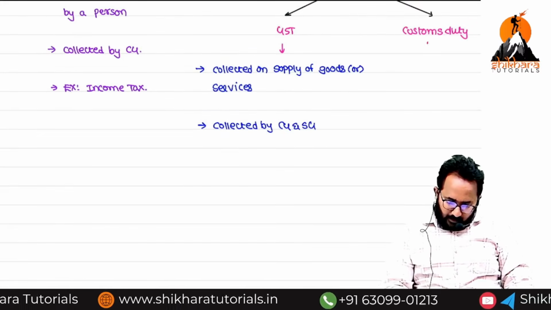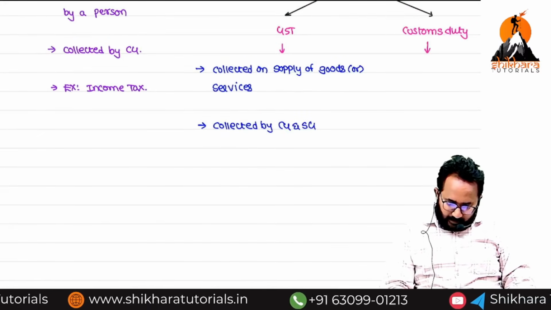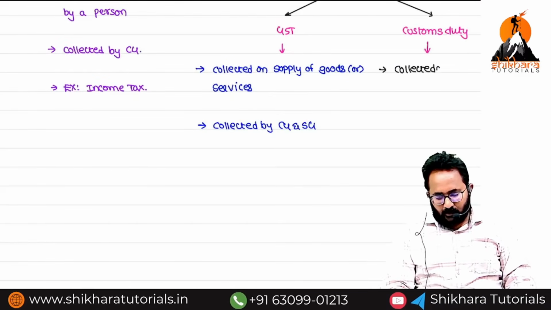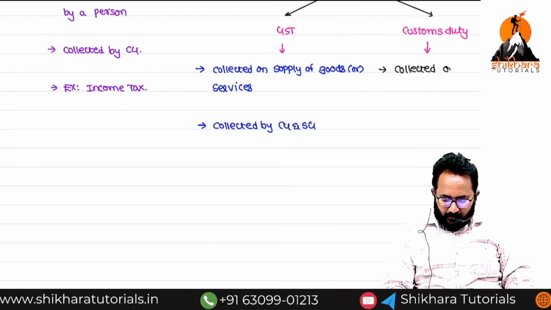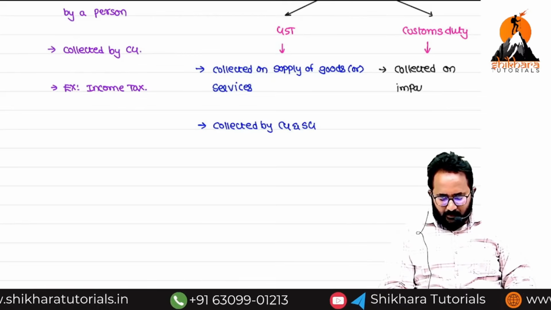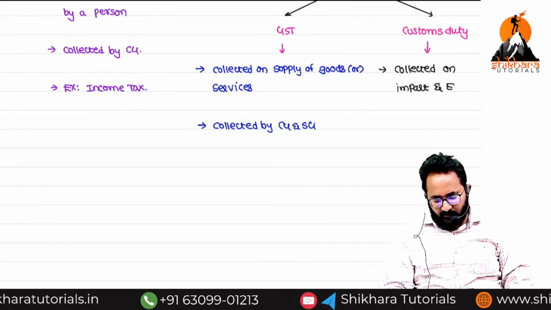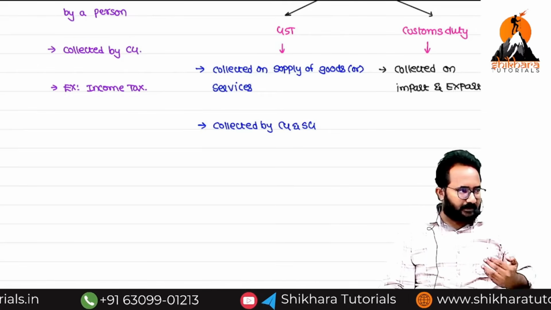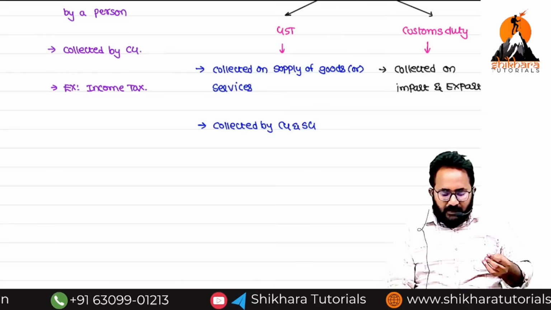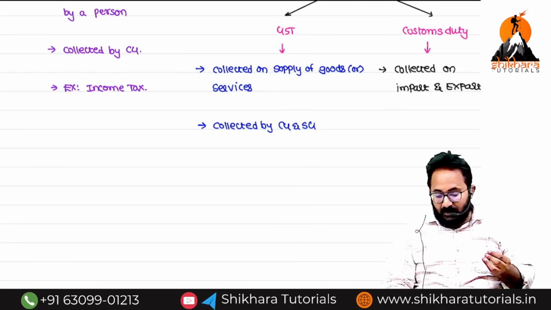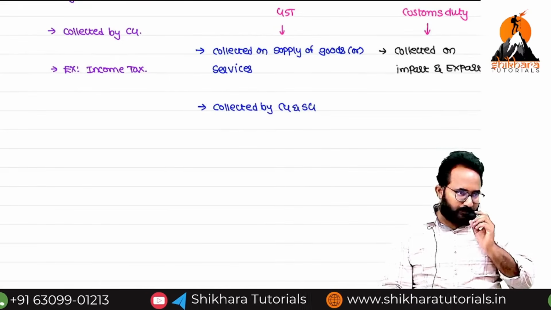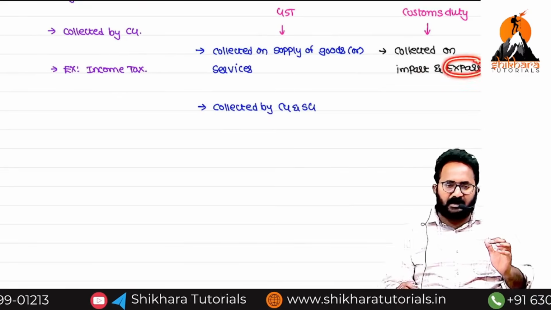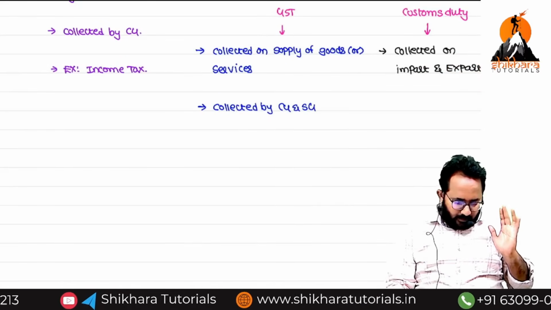Next, customs duty. Please let me know, it is collected on what? Collected on import and export. Generally, import and export. Which one is better for the Indian government, export or import? Export is better. So at the time of export, zero rate of duty, but at the time of import we levy the customs duty. Technically, on two ways we have to collect the customs duty, but here we make it a zero tax. Now this is collected by whom?